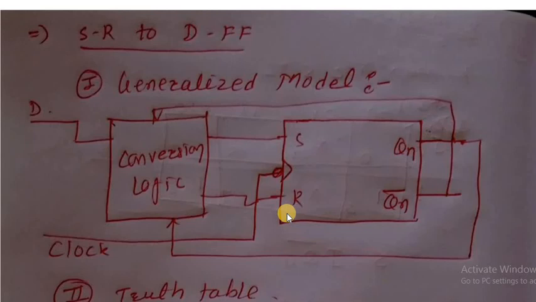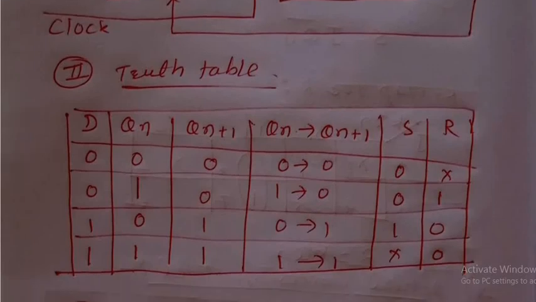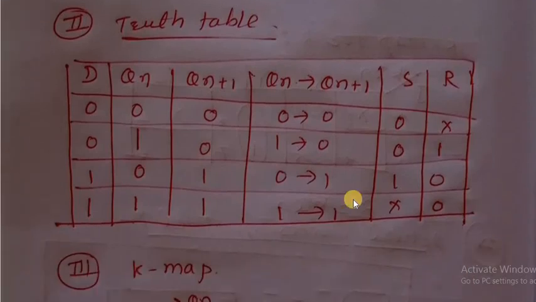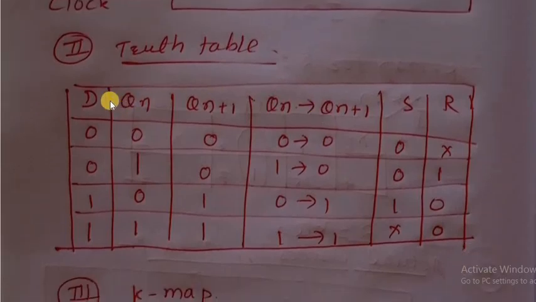Then what is the actual model? How to implement the actual model? By using the second step, that is the truth table. Third step, by using K-map, and fourth step, the actual implementation model. Then see here how it is, the truth table. Here the question is SR to D flip-flop. Therefore whatever the destination flip-flop, D flip-flop, we have to convert to the D flip-flop.